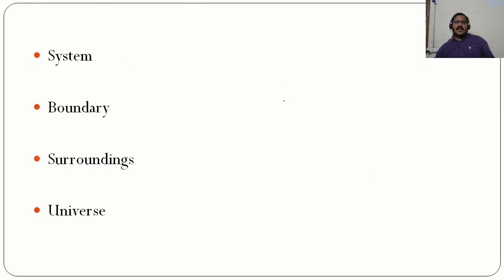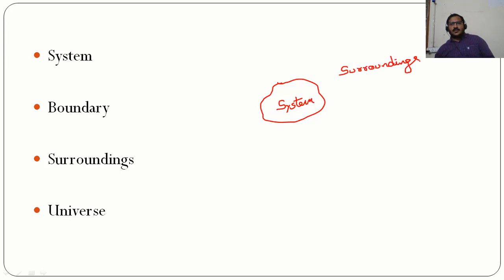See, any definite area of space under our consideration or study, we can call it as a system. Anything other than this system, we call it as surroundings, and system and surroundings are separated by a boundary. This boundary may be a real or imaginary boundary.